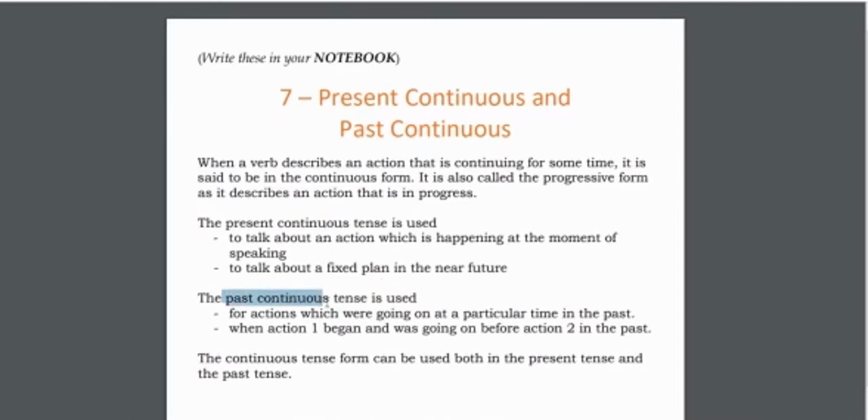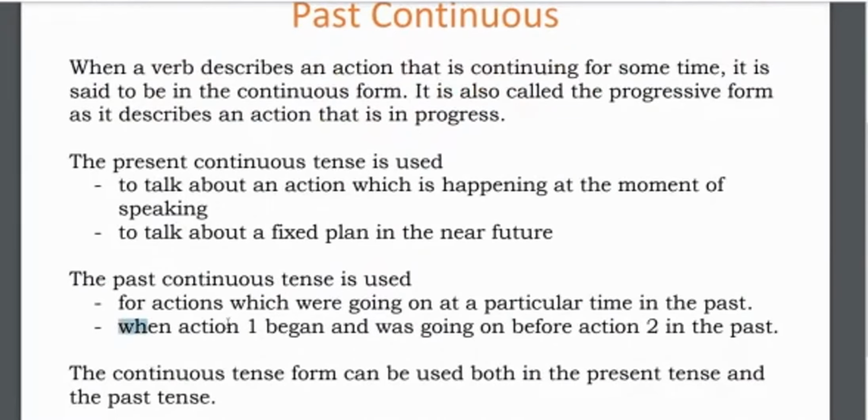The past continuous tense is used for actions which were going on at a particular time in the past. That means it has already happened and we are saying were going on, जो चल रहे थे. Next, when action 1 began. Now please note, this is a bit confusing. I'll just zoom in a bit. When action 1 began, one thing has already started and was going on before action 2 in the past.